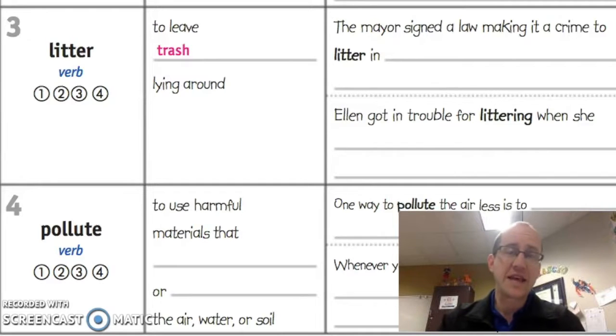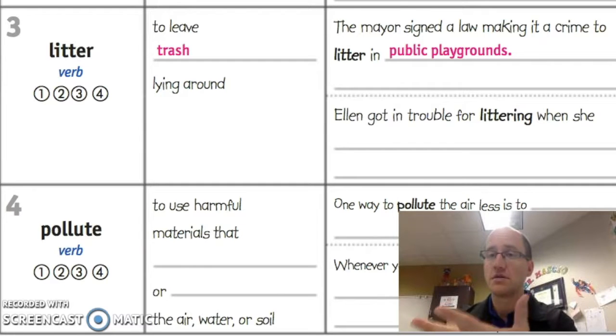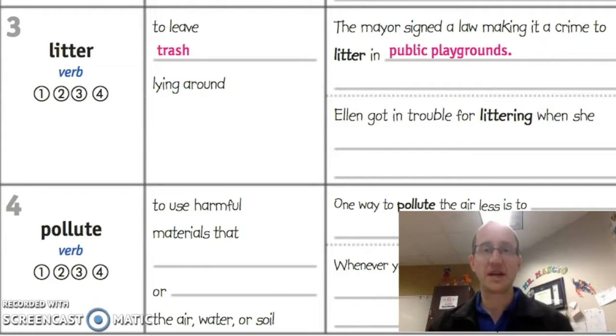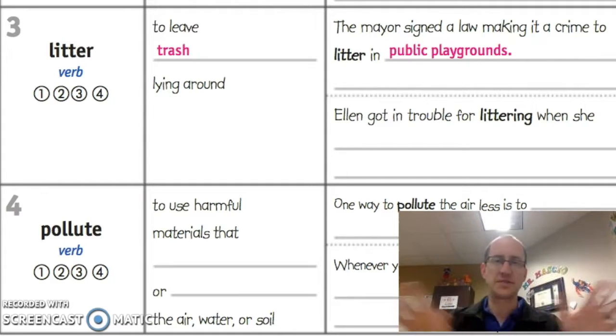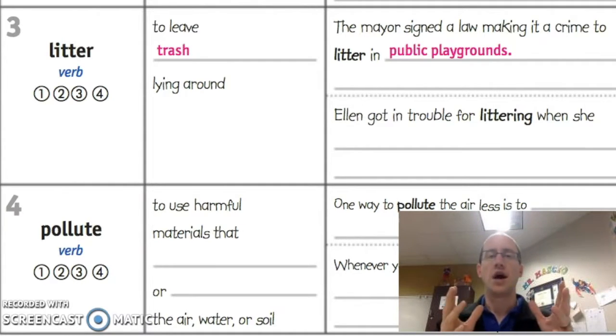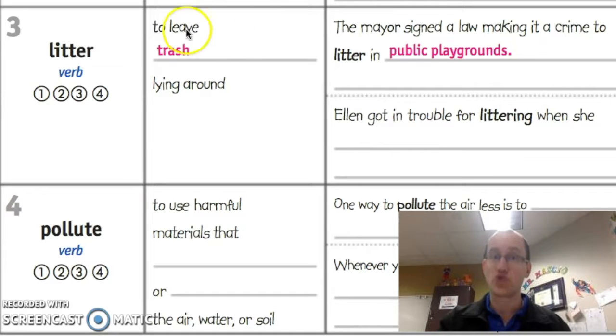All right, so let's look at the first example for using litter in a sentence. It says, the mayor signed a law making it a crime to litter in public playgrounds. Makes sense? You don't want trash all over the ground, little kids picking it up and eating it, kids put everything in their mouths. So you don't want litter or trash on the ground. Now, remember, litter is the verb, so you don't want to litter. You don't want people throwing trash on the ground.